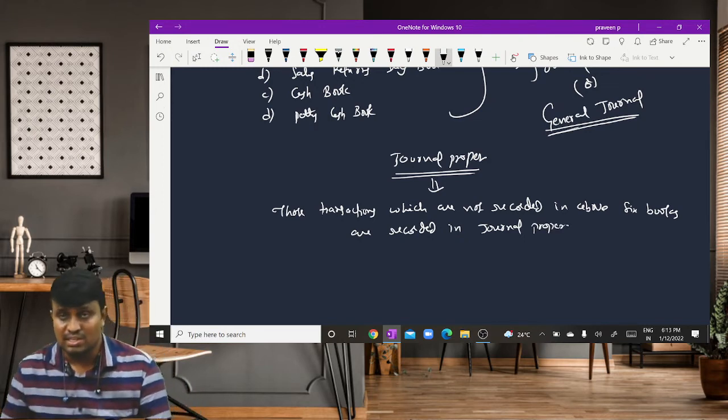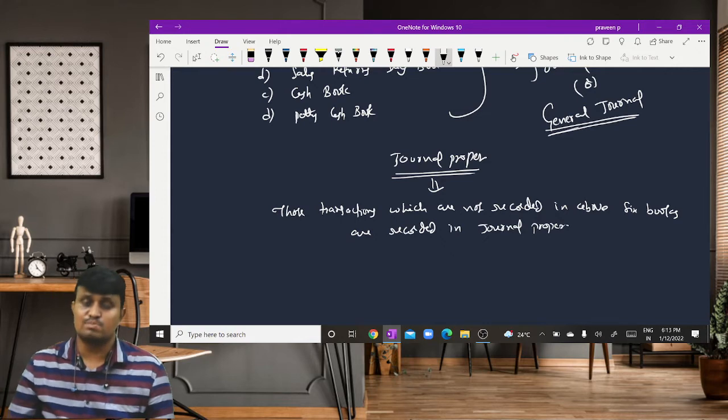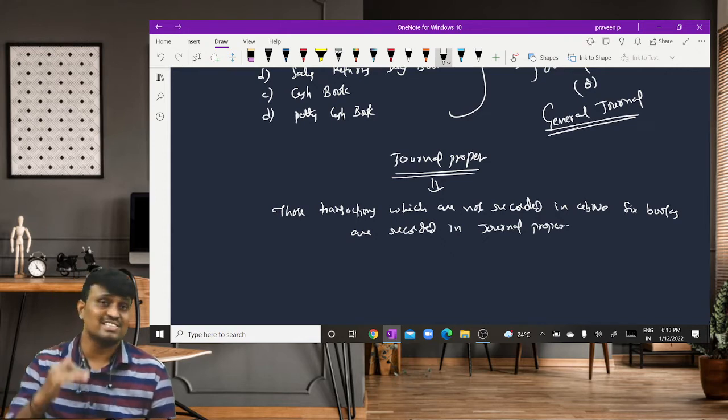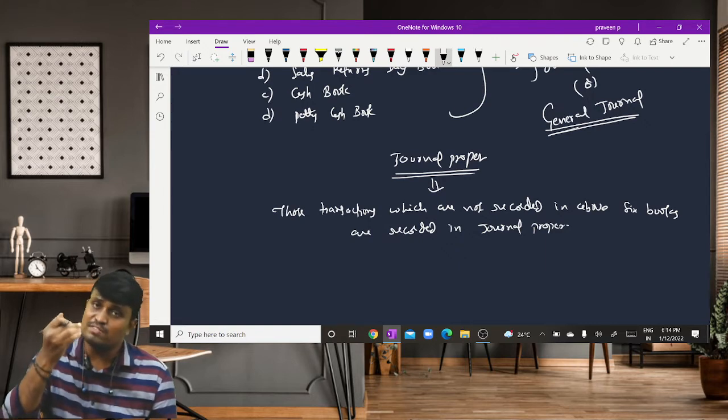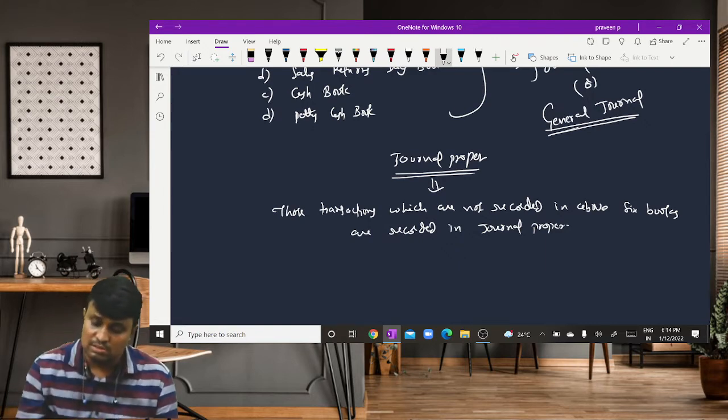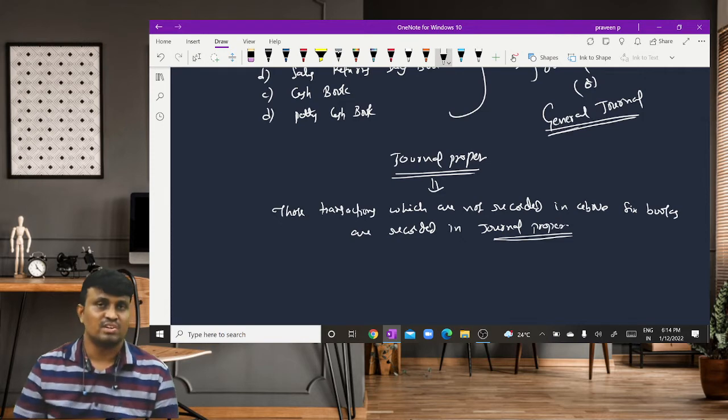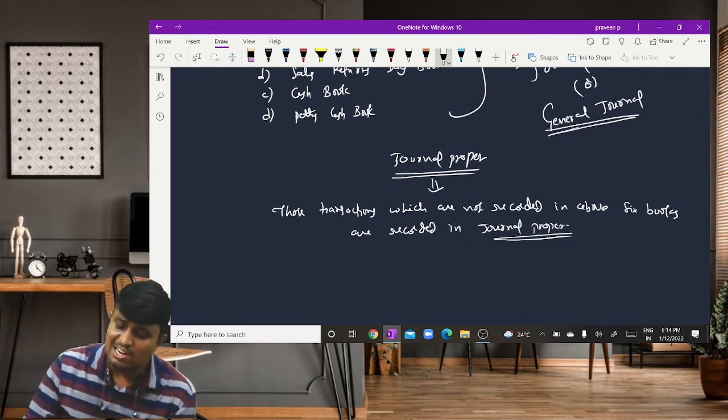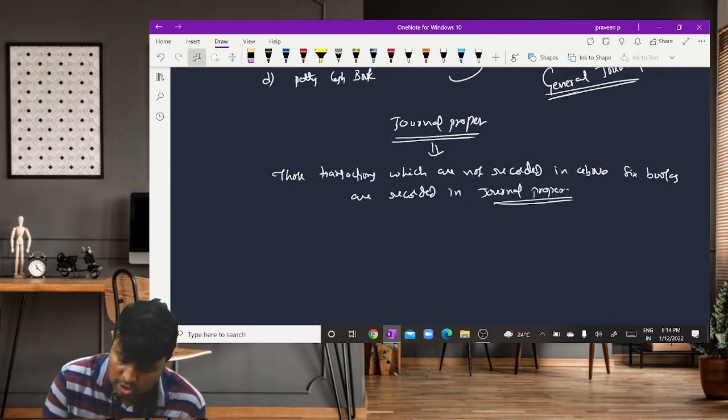And remember, in the last 6 books, nowhere do we record the transaction in the form of an entry. We record the transaction in the form of an entry only in one book. That is nothing but journal proper.